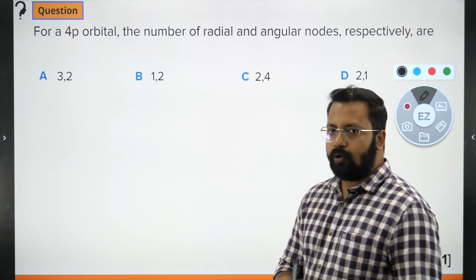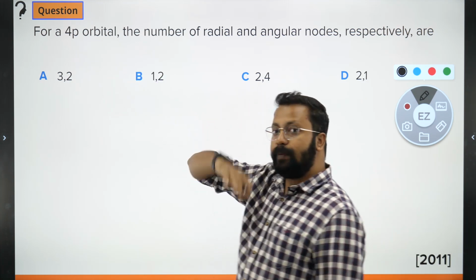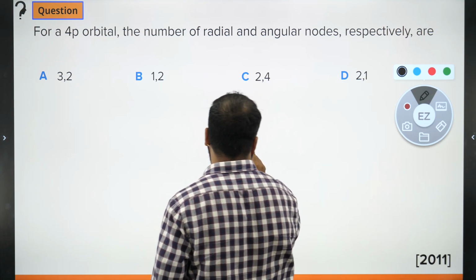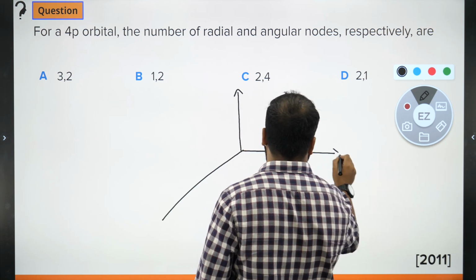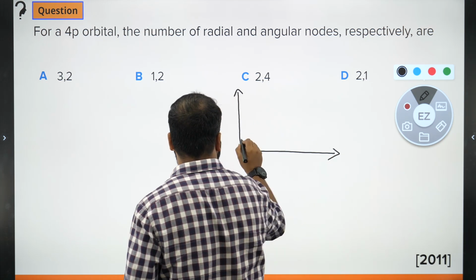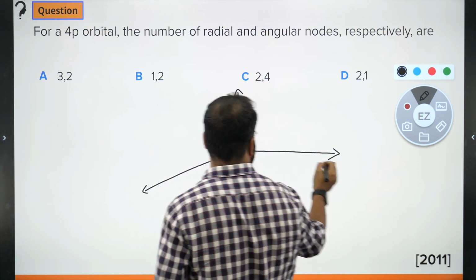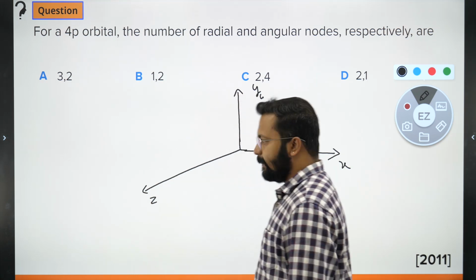If I want to look at a 2p orbital, I take a 3-axis system. I have taken these 3 axes. This is X, this is Y, and this is, let's say, Z.